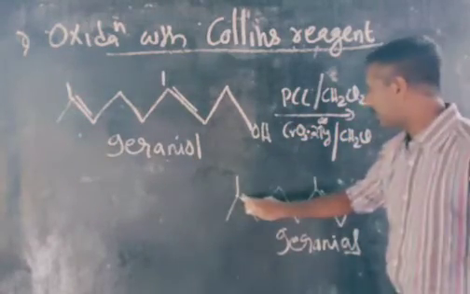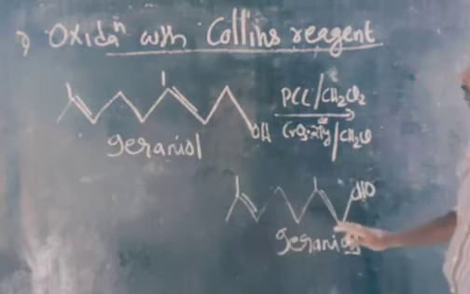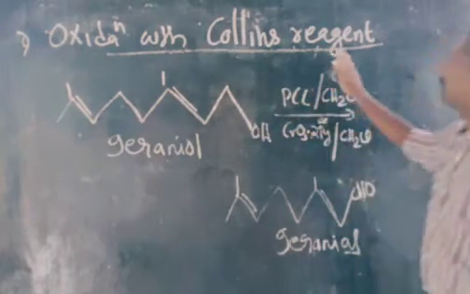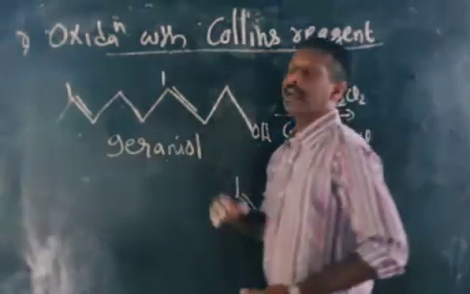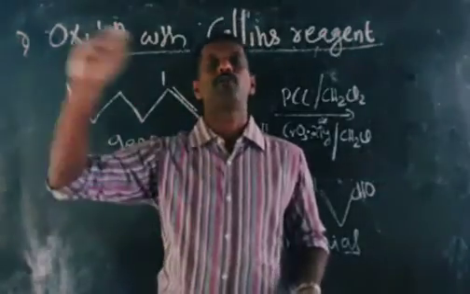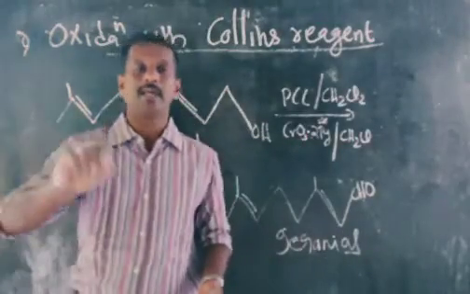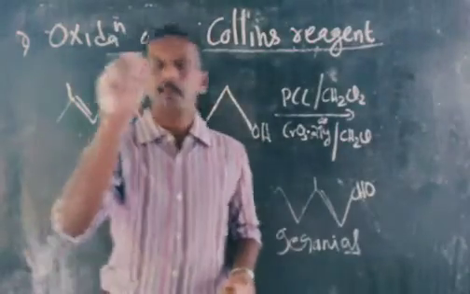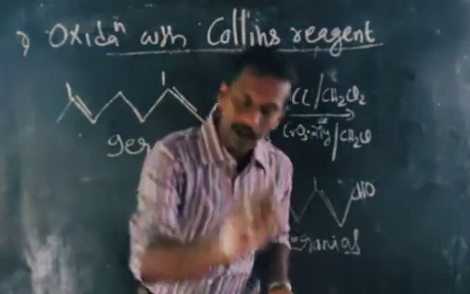Here you can see that there is no change in the double bond. So PCC or Collins reagent is used for the controlled oxidation. That means only the functional group is converted to aldehyde. Similarly, both PCC and Collins reagent will not affect the double bonds present in the compound.